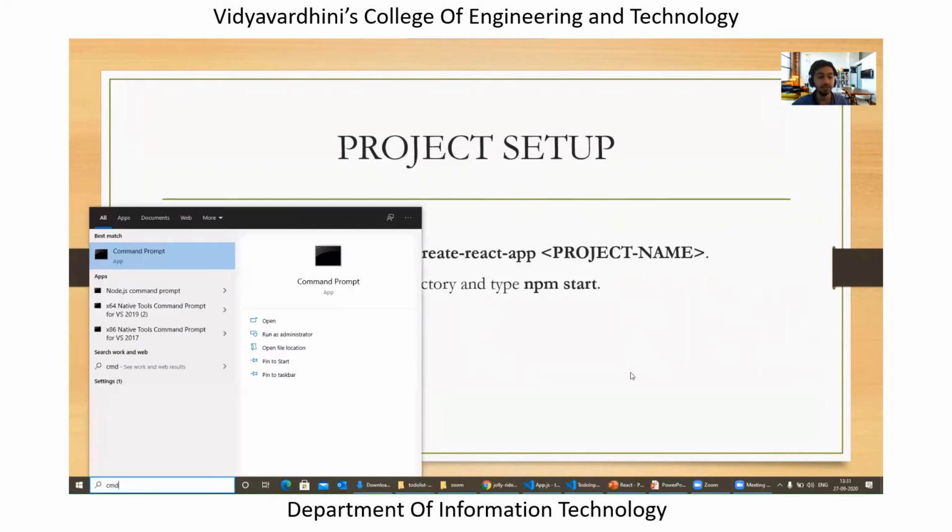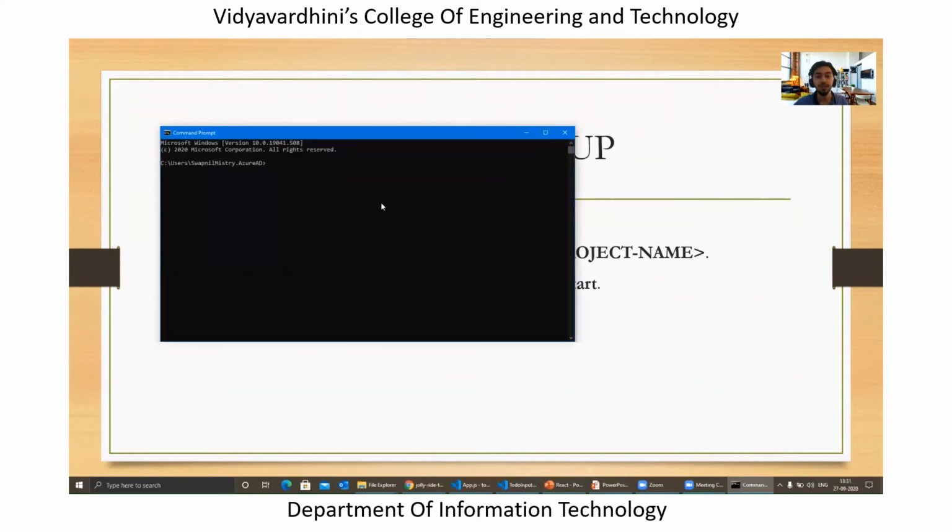But before that, as I specified earlier, we need to install Node on our system. So once Node is installed, how can you verify that Node has been successfully installed on your system? You can just go ahead and type this command, node -v, and this will give you the details about the version of Node installed on your system. In this case, mine is 8.11.1. Yours might vary depending upon the latest stable release and so on, right?